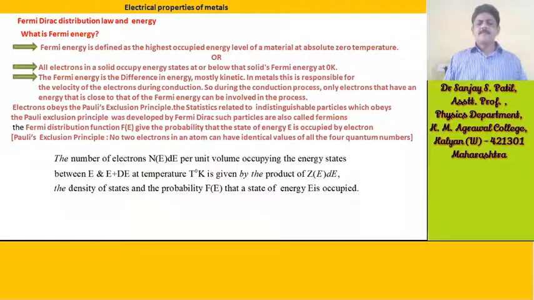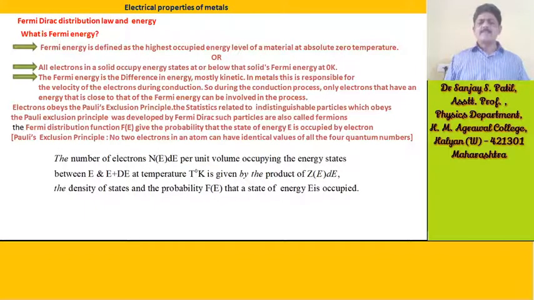So from that, no two electrons in an atom can have identical values of all four quantum numbers. At least one quantum number will be different. When two electrons in an atom are considered, Pauli's exclusion principle states that no two electrons in an atom can have identical values of all four quantum numbers. There will be a difference.